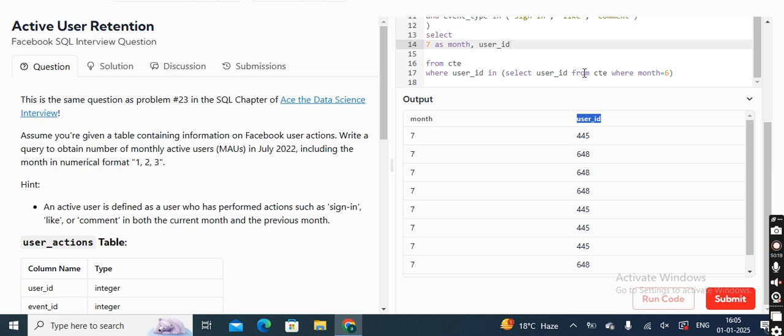Now, again, let me show you our where clause. Just have a look over here. I am removing this where user ID part. I have just removed this part, which means it will not work now. So let's print it again.